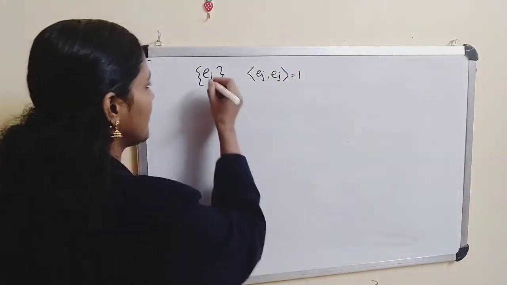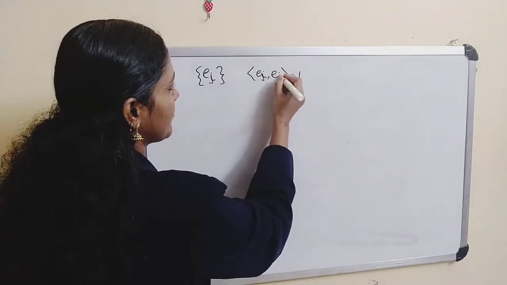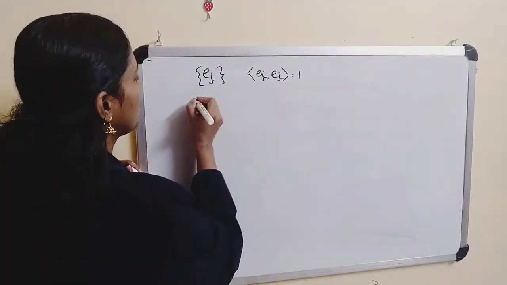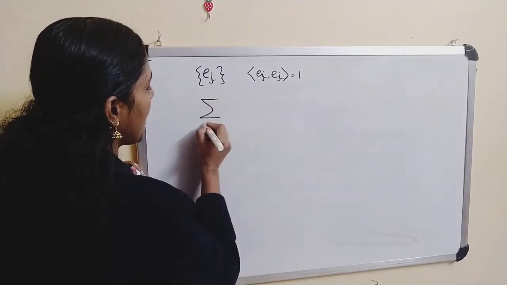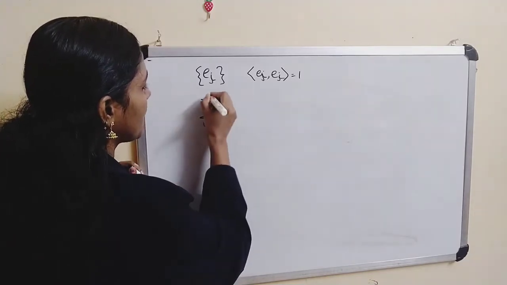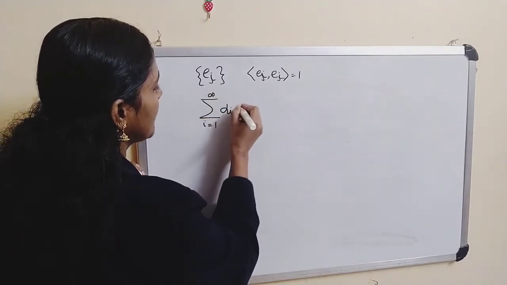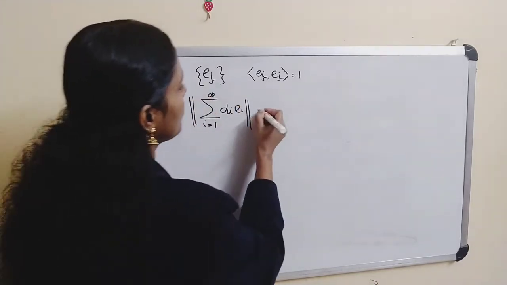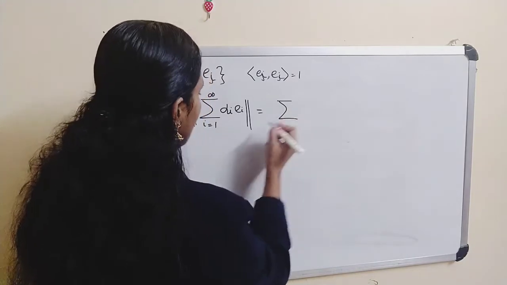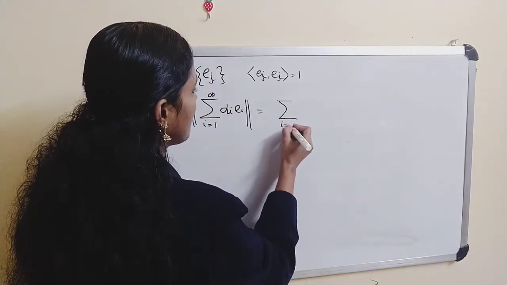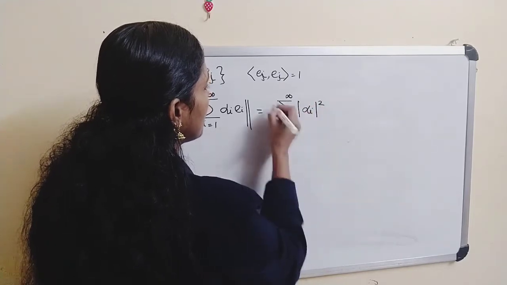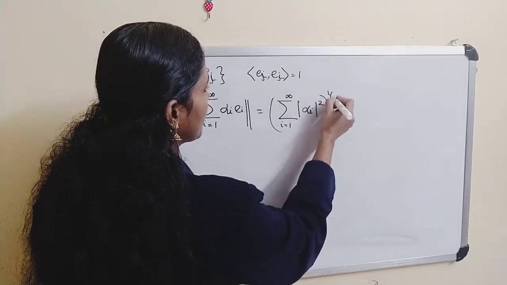Okay, we have this, and we have to prove that the norm of sigma i equal to 1 to infinity alpha i ei is equal to, we have to check actually, sigma i equal to 1 to infinity mod alpha i whole square whole raised to 1 by 2.